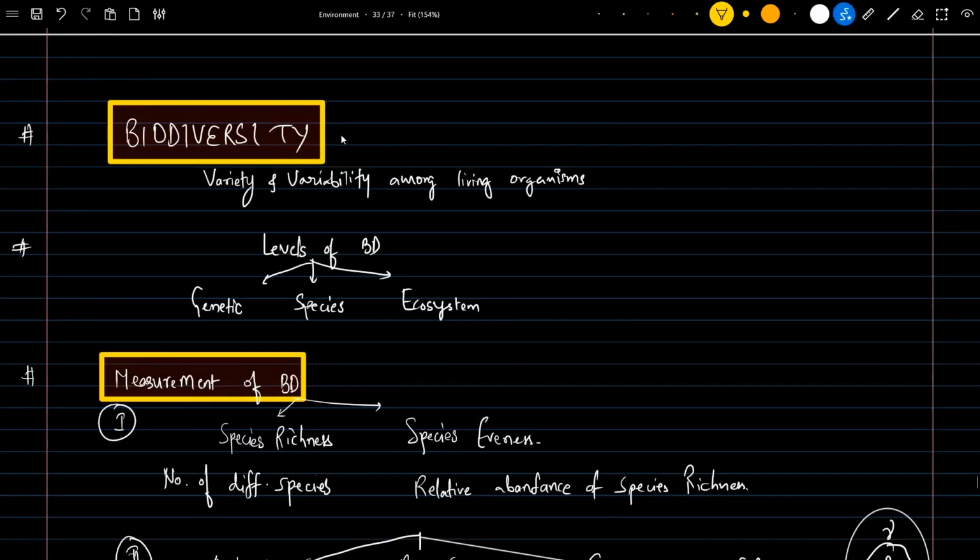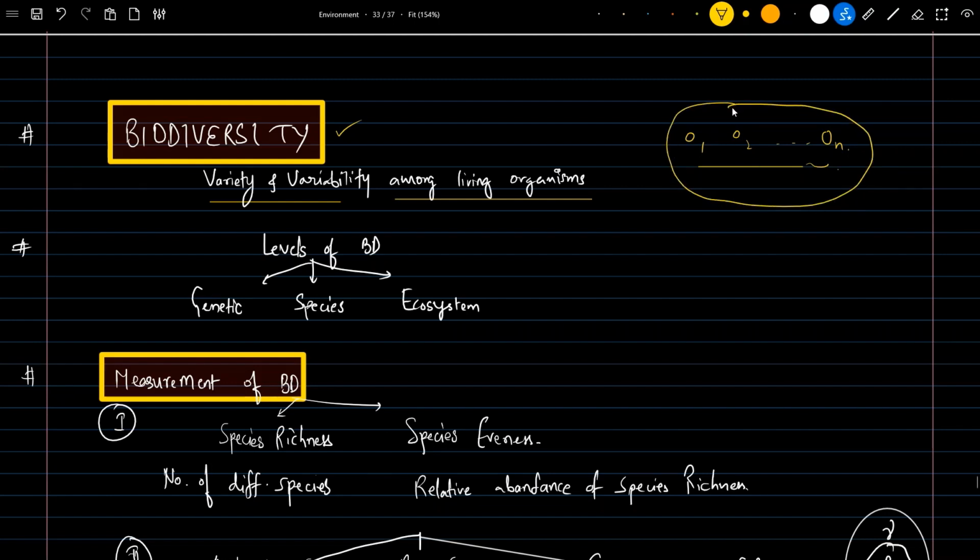Now let's understand biodiversity. It is simply defined as variety and variability among living organisms. Let's say there is organism one, organism two, and so on up to organism n. How different they are is known as biodiversity. It is essential in an environment to have different varieties of organisms and different variabilities present in these organisms.